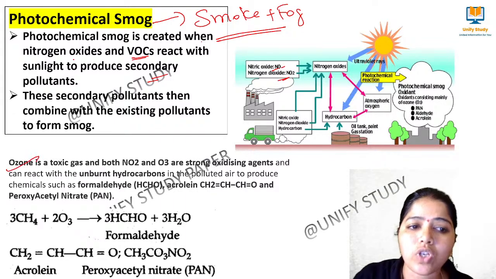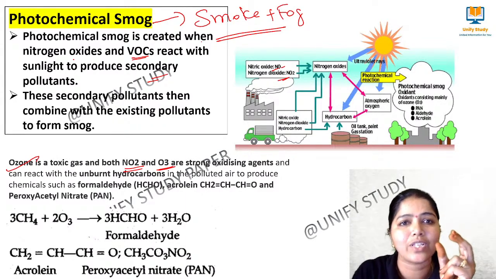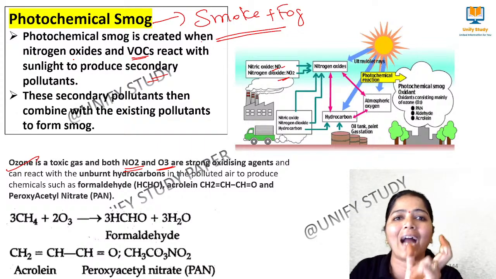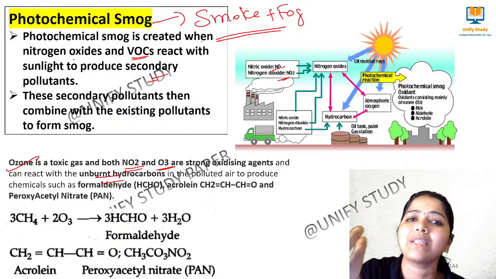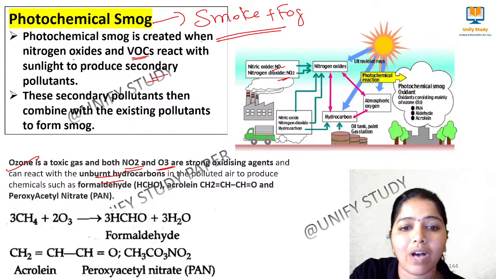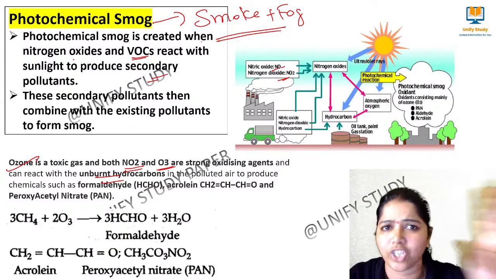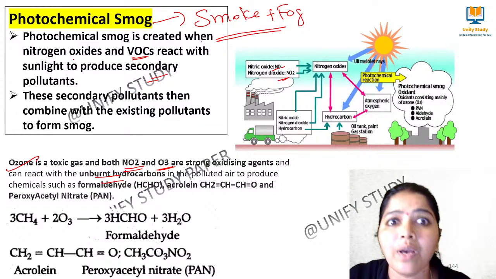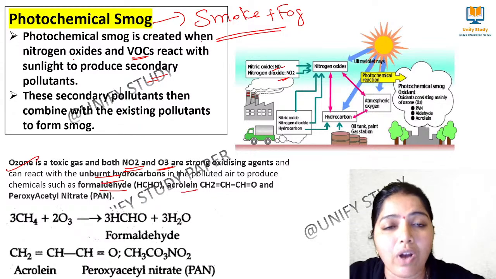Here, ozone is also a very toxic gas, and both NO2 and O3 are oxidizing agents when they react with the unburnt hydrocarbon. What is unburnt hydrocarbon? During the combustion process, something may not be fully burnt. When they react with those unburnt hydrocarbons in the polluted air, they produce the following chemical reaction. No need to remember this chemical reaction, but remember what is being generated: formaldehyde, acrolein and peroxyacetyl nitrate.